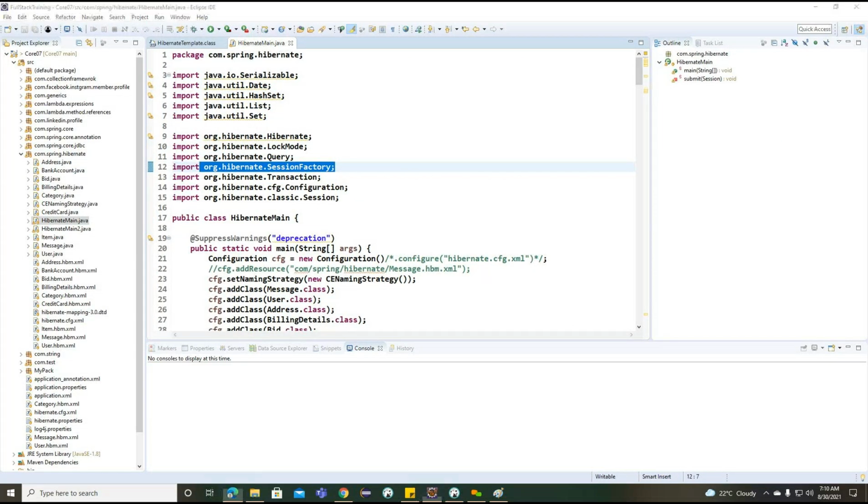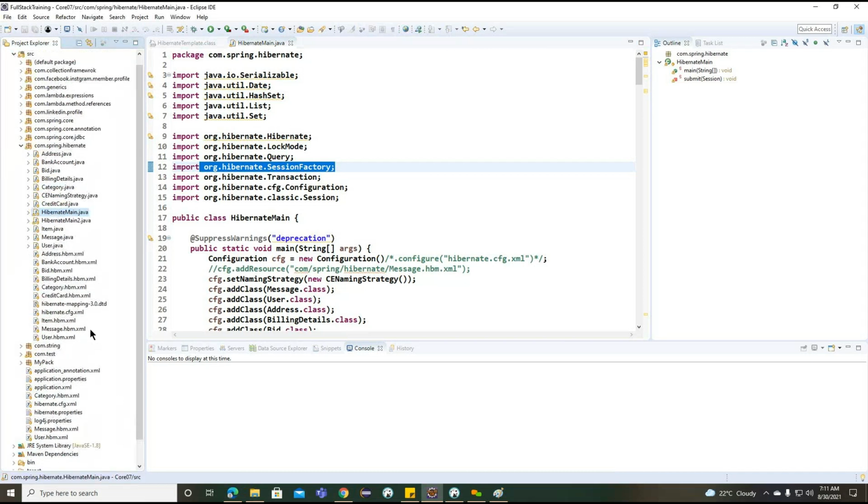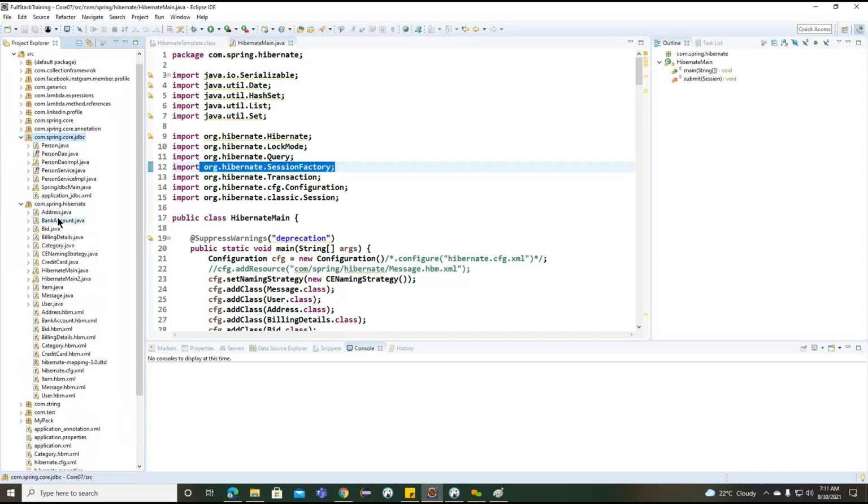Okay, so back to here, we identified the Hibernate template. With the help of this Hibernate template, we'll try to connect our example. And along with this, how can we configure the Hibernate template here? To configure this Hibernate template, what are the steps we need to write? Where is the mapping file we implemented? The JDBC.